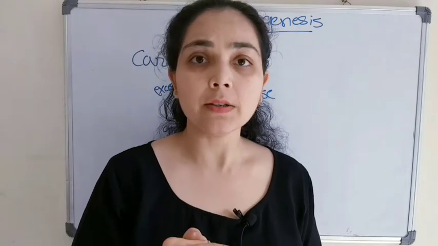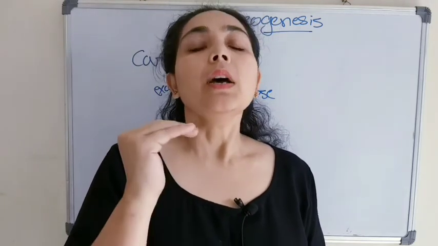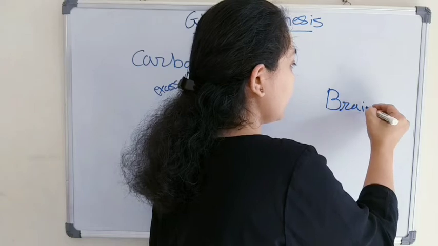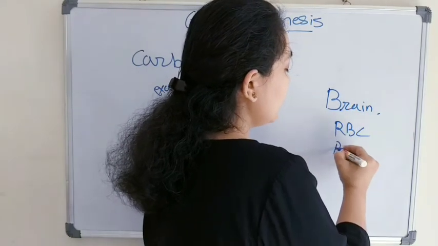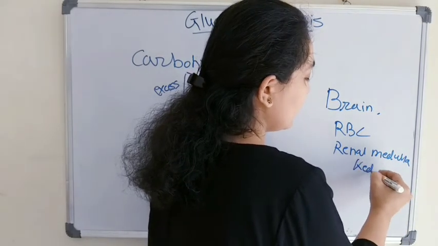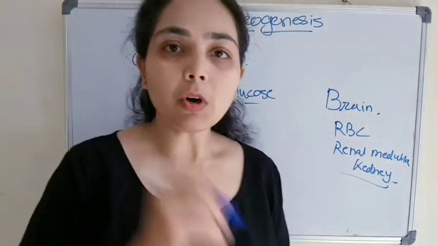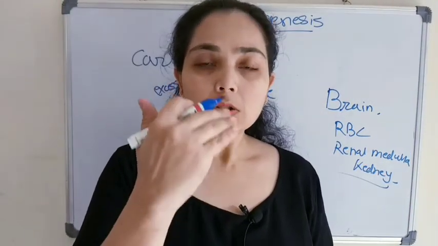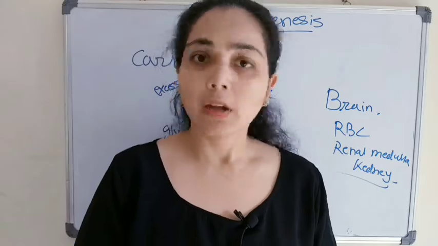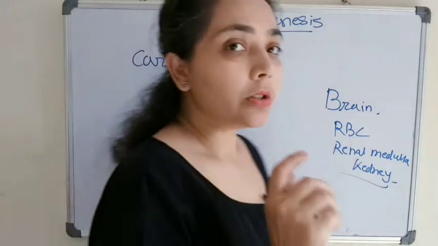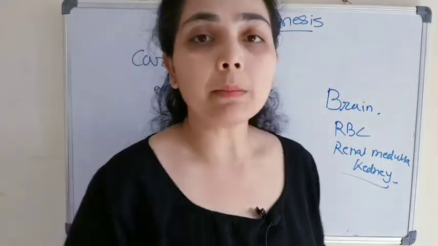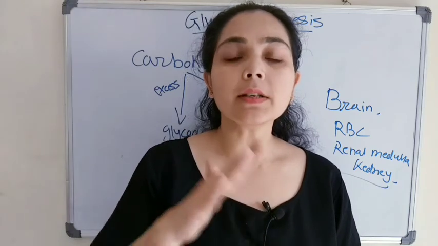In that case, certain organs, for example the brain, RBC, and renal medulla of the kidney, require a constant supply of glucose, because glucose is the source of energy for these organs.